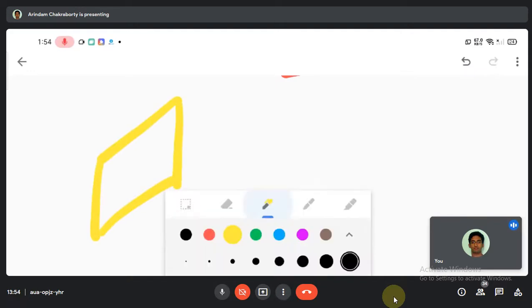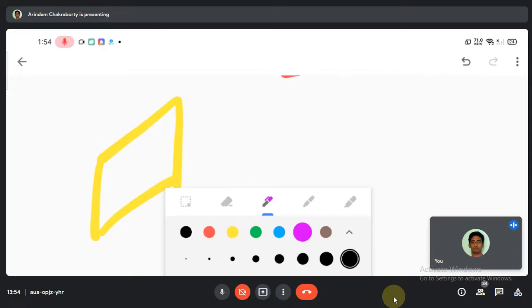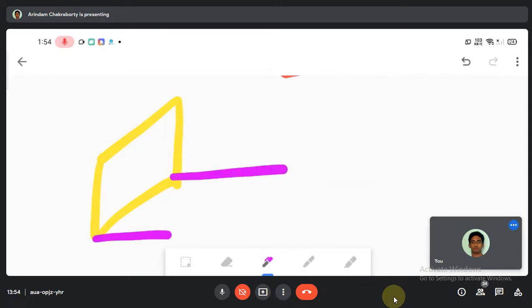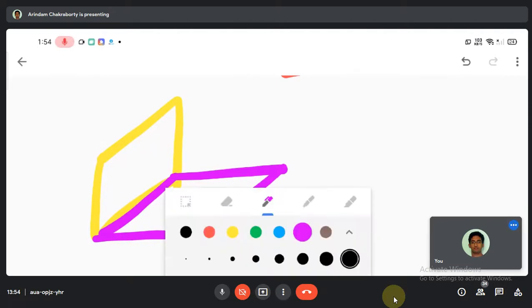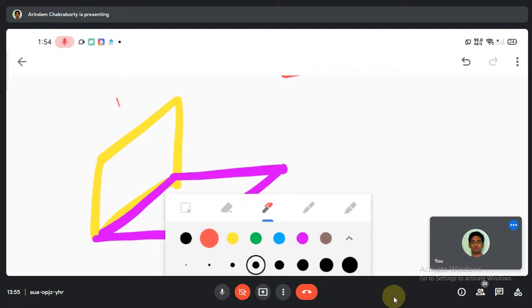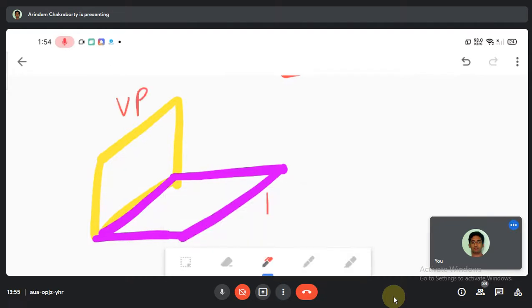Just inform me when it is not visible to you. So there are two planes. One is VP and another is HP.